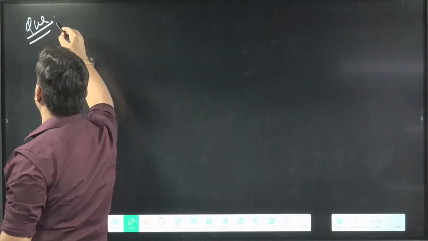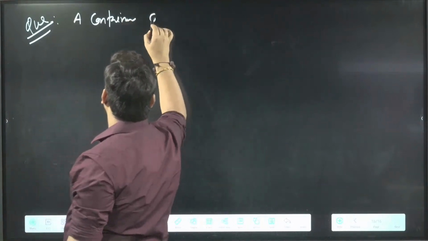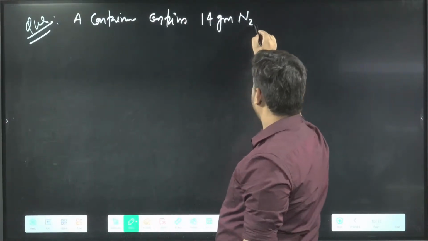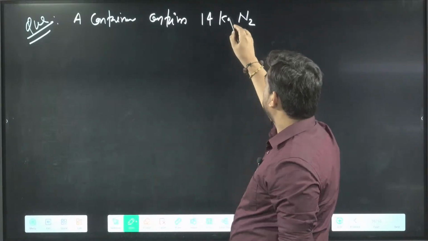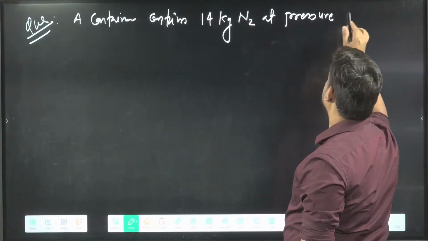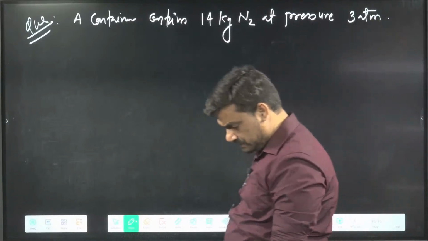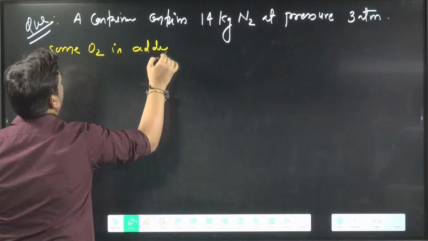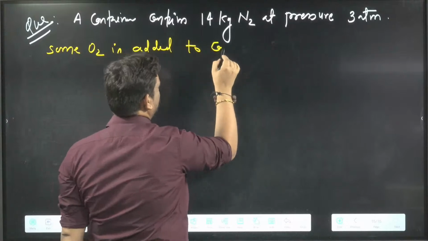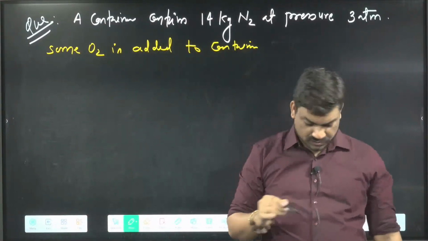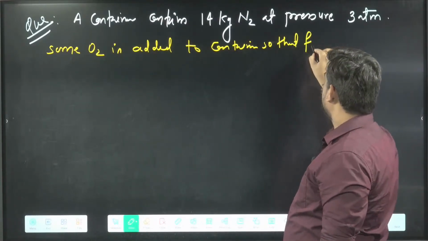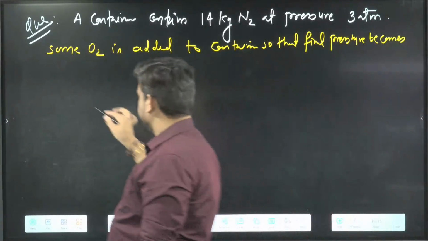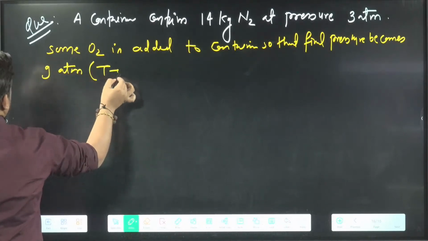Next question, this is for you. A container contains 14 gram, or I can say 14 kg here, of N2 at pressure 380 M. Some oxygen is added to the container so that the final pressure becomes 980 M. They have given temperature constant.